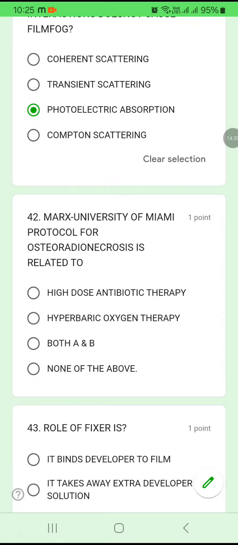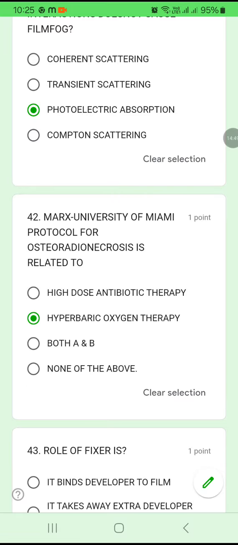Question number 42. Mark's University of Miami protocol for osteoradionecrosis is related to high-dose antibiotic therapy, or hyperbaric oxygen therapy, or both A and B, or none of the above. So the University of Miami is giving protocol for osteoradionecrosis based upon the oxygen therapy given. Okay, hyperbaric oxygen therapy given.